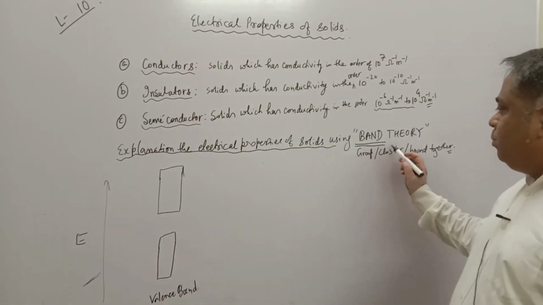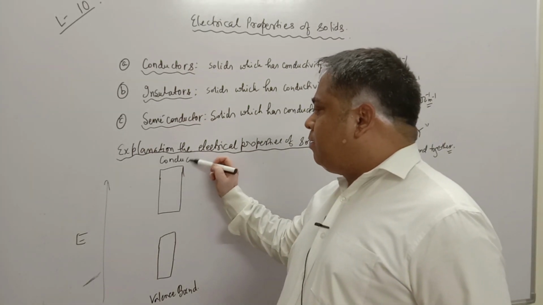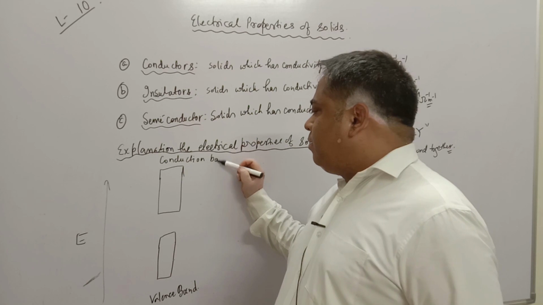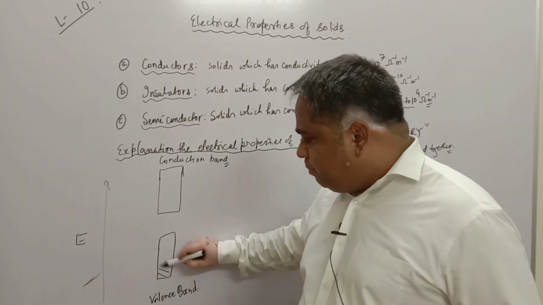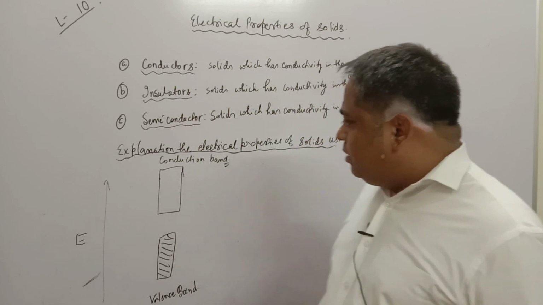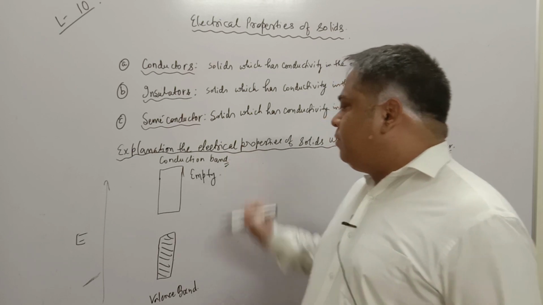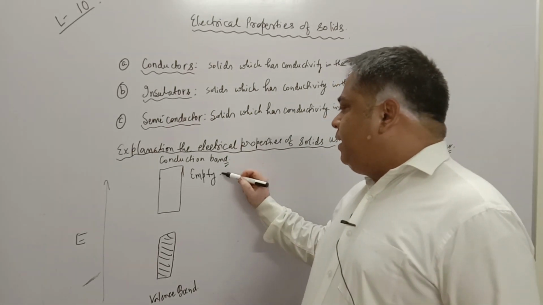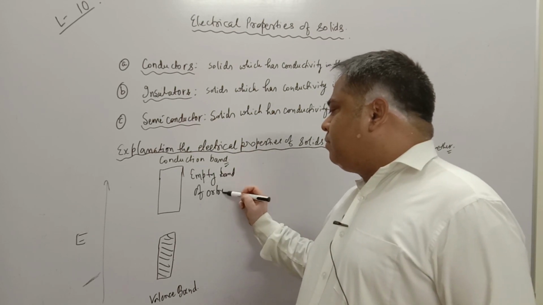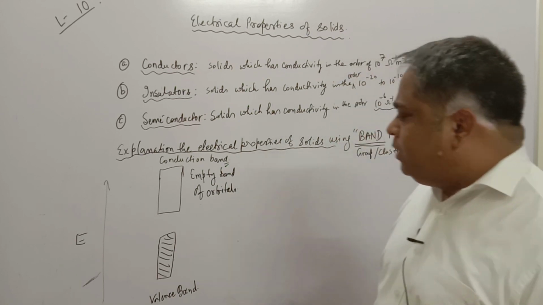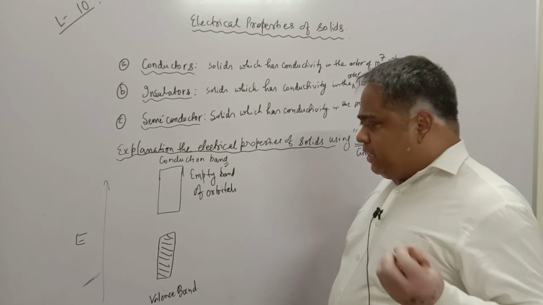Band means a group of orbitals, and this is the conduction band. The valence band has filled electrons, and the conduction band has an empty band of orbitals, where electrons can move freely with very little influence of the nuclear charge attracting them.